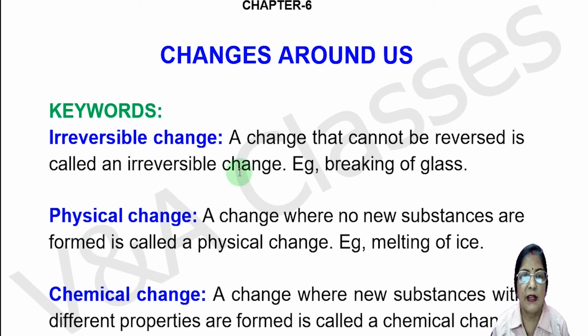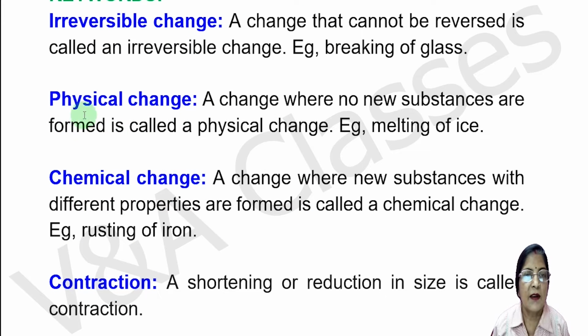In this video, we will discuss keywords and questions answers of chapter 6, that is Changes Around Us. So first keyword is irreversible change. A change that cannot be reversed is called an irreversible change. Example, breaking of glass.